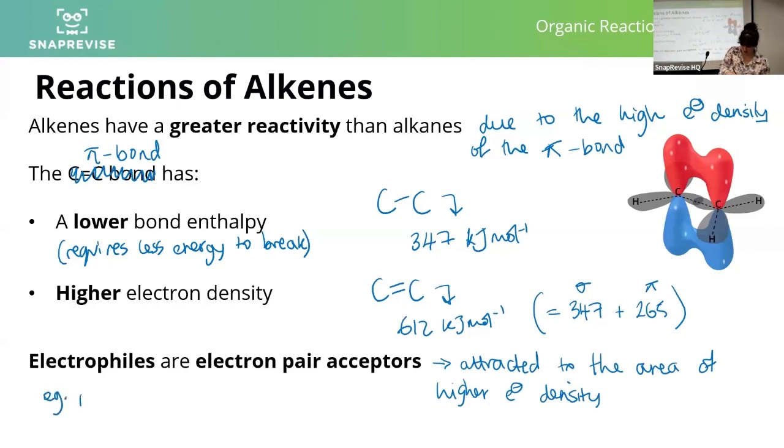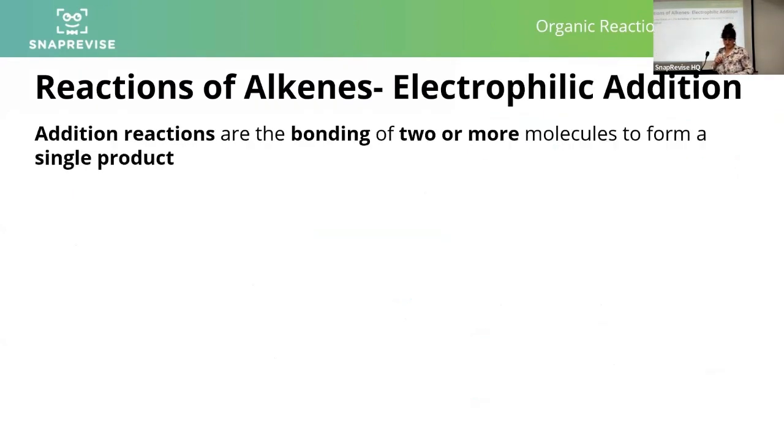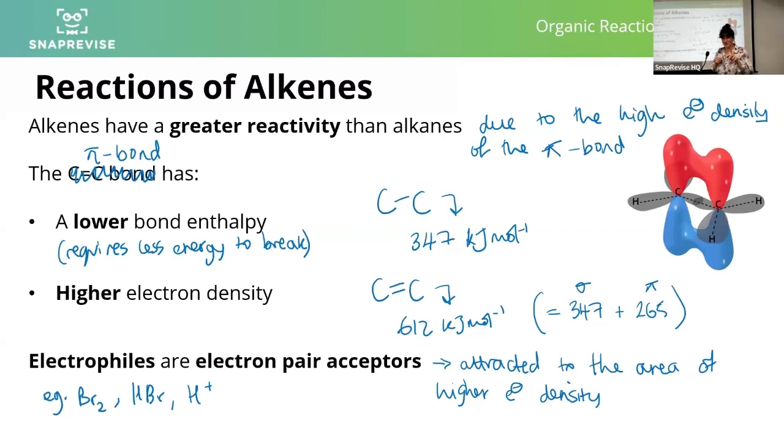Some examples of electrophiles would be things like bromine, HBr, what else is going to accept H+, etc. Electron pair acceptors, you need to learn that definition as well, because you need to be able to recall it in an exam. That's what they're looking for.